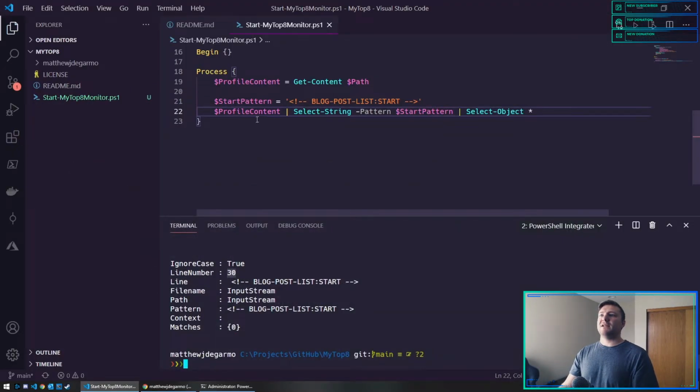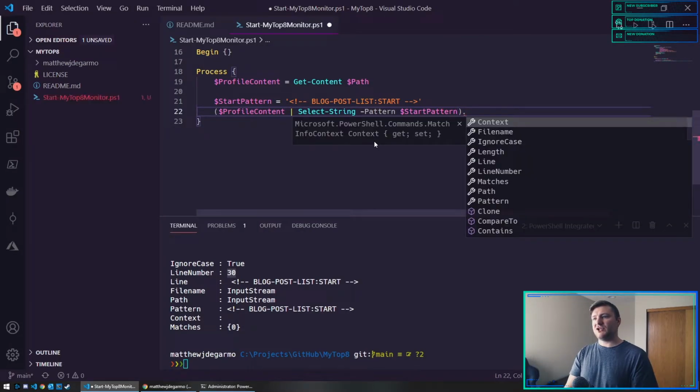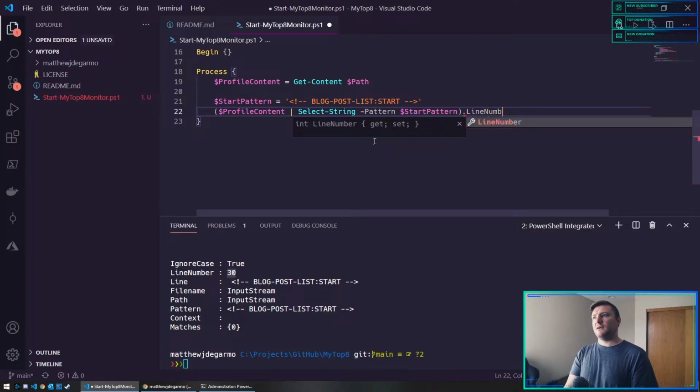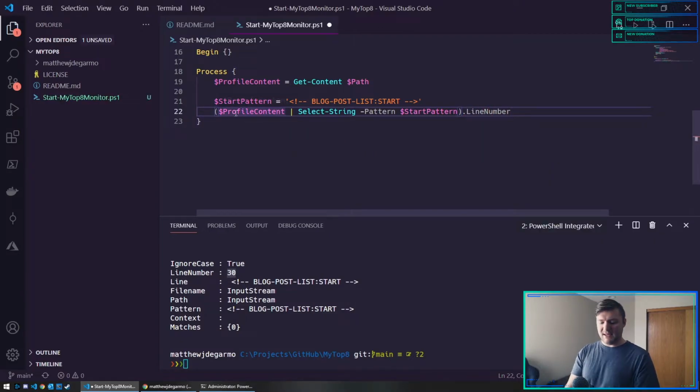So we found the start. I would say we can wrap this in parentheses, and I can just address the line number. So I can say start line equals, and that will find the pattern, and then grab the line number that select string is giving me.